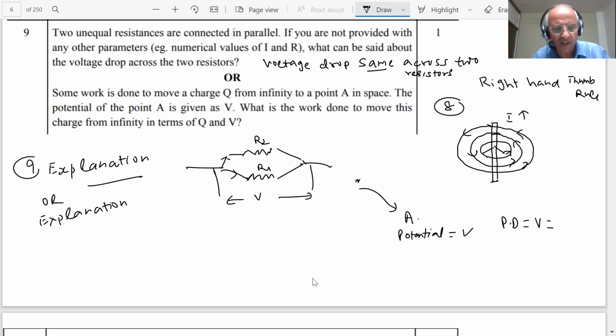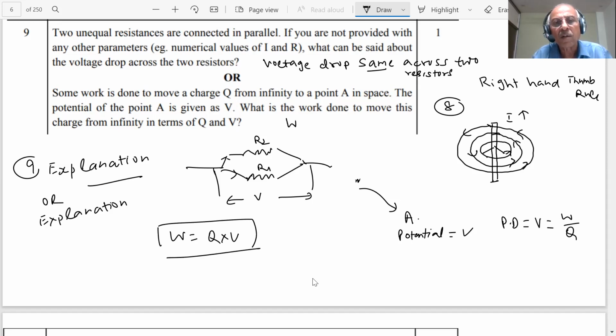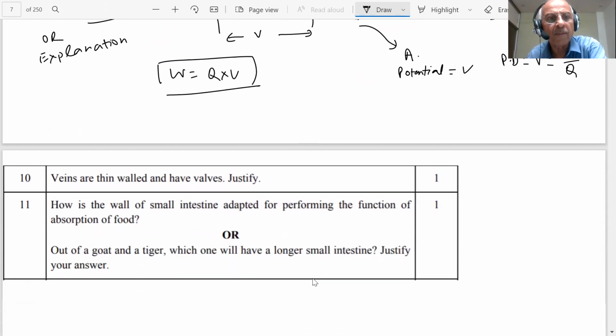Potential difference V is nothing but the work done in moving the charge. So work done in moving the unit charge is potential difference, student. So then work done W is equal to Q into V. So this is the formula. You already know about it. This is the answer. He wanted to know the formula. W is equal to Q into V, student.